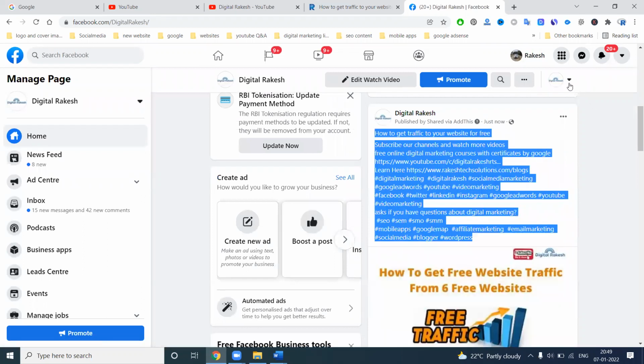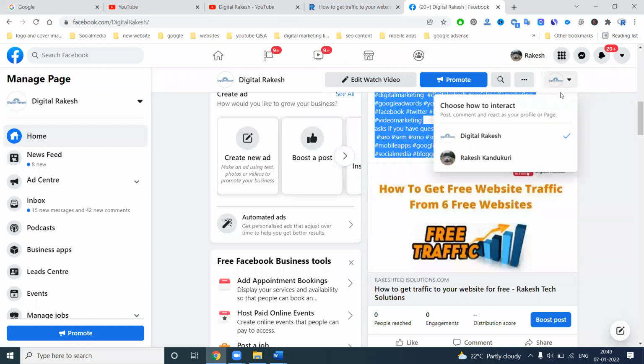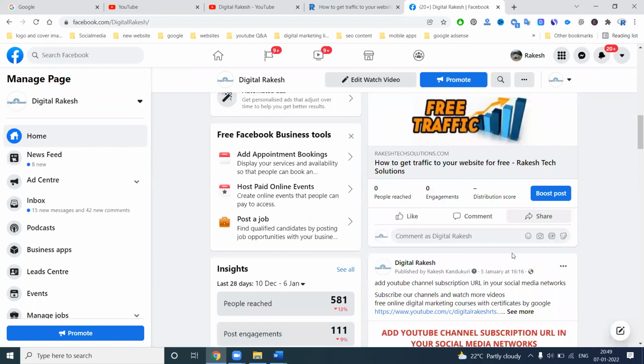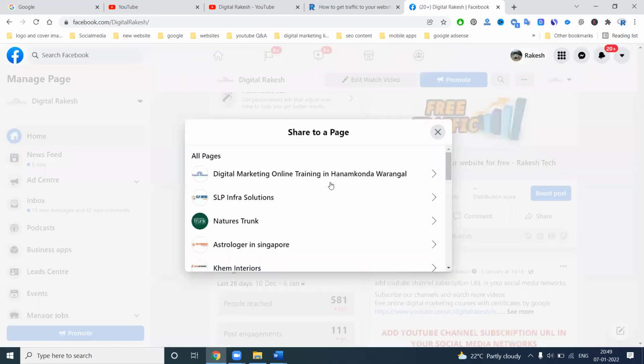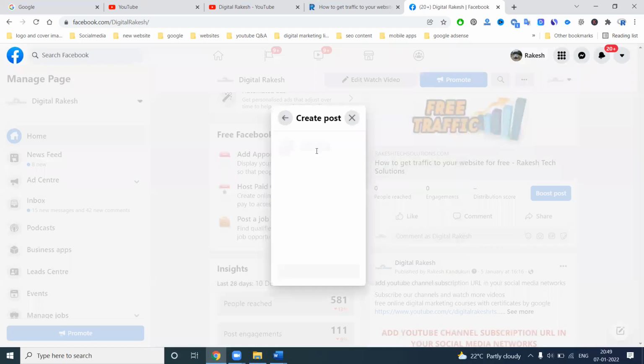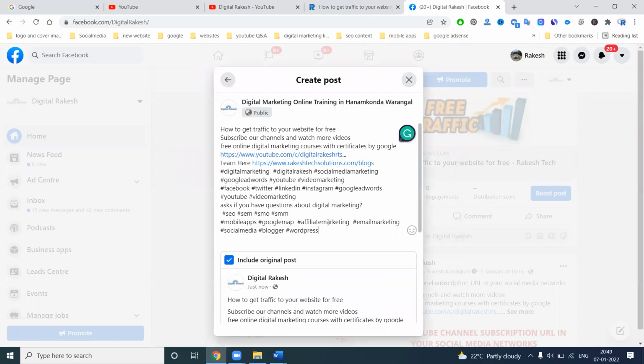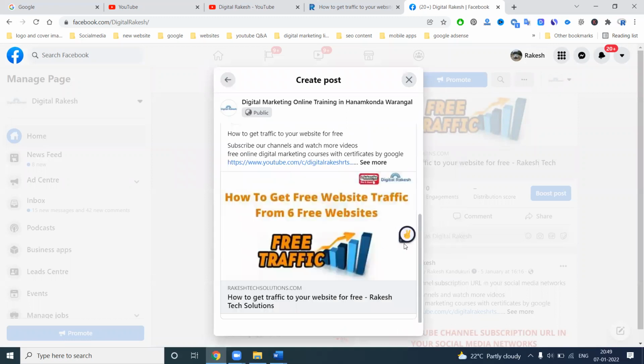When you are sharing on your Facebook page, we have two options: through page and through profile. When you select page-wise, we can share to other pages. You can create related pages and post your content with the original link.